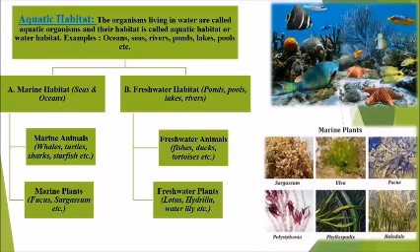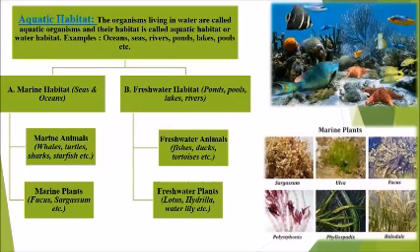So again, this aquatic habitat is grouped into two categories. Number one, marine habitat. Number two, freshwater habitat. The marine habitat contains salt water like seas and oceans. In this habitat, marine animals live like whales, turtles, sharks, starfish, etc. There are many marine plants also in this habitat like fucus, sargassum, etc.